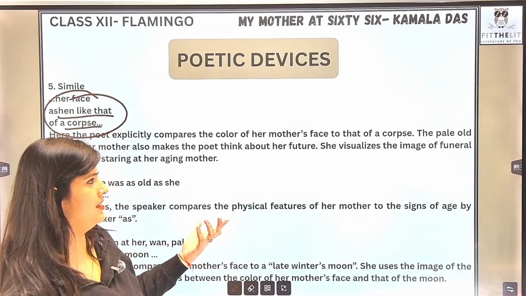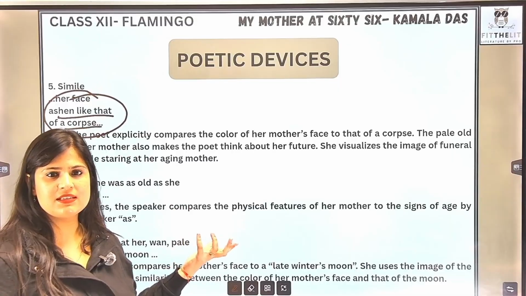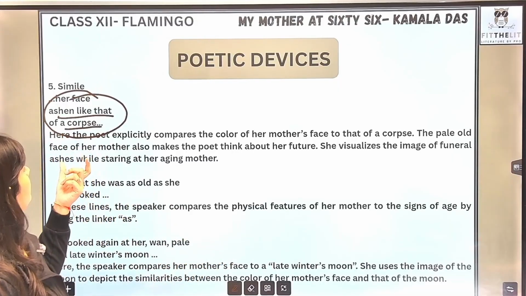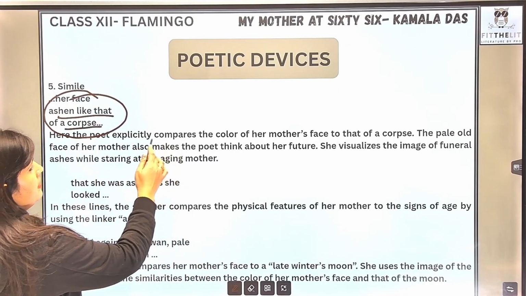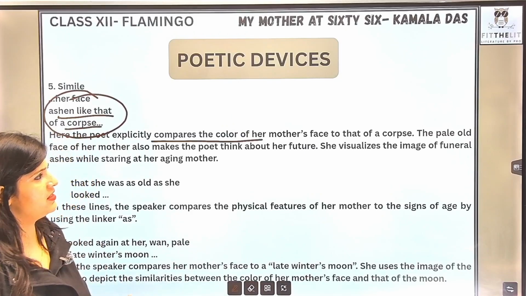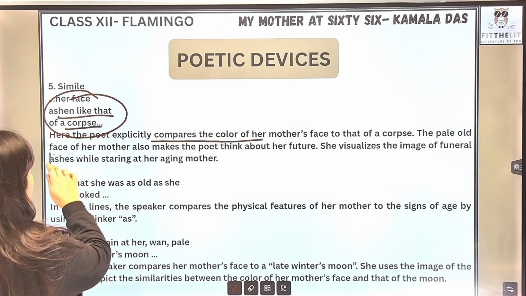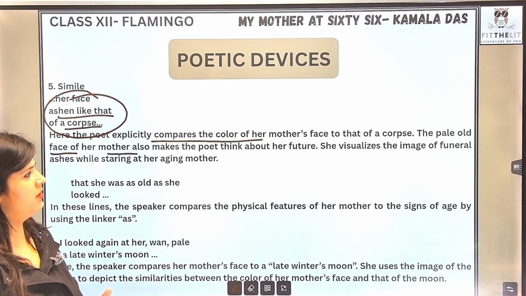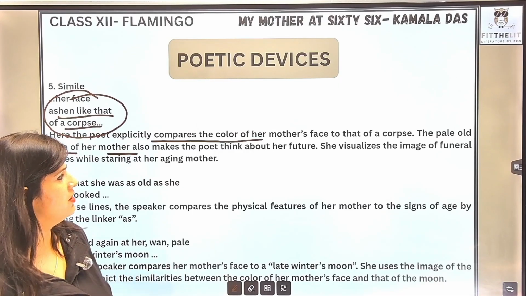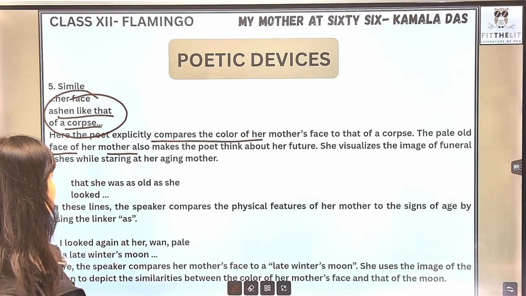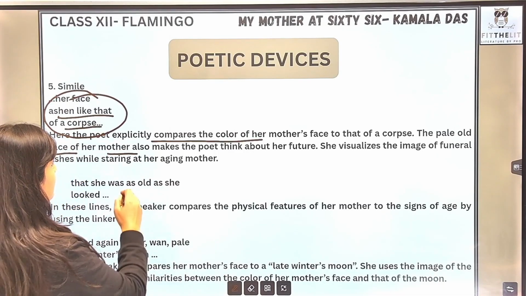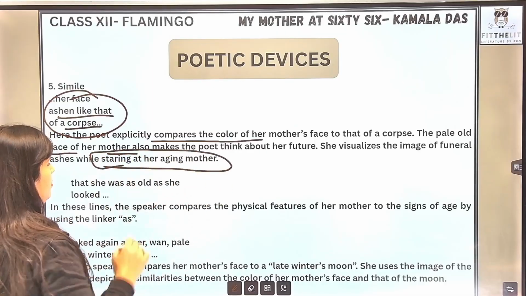The same colorlessness, the same energyless kind of vibe. Here the poet explicitly compares the color of her mother's face to that of a corpse. The pale old face of her mother also makes the poet think about her future. She visualizes the image of funeral ashes while staring at her aging mother.